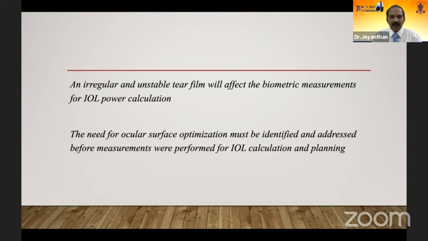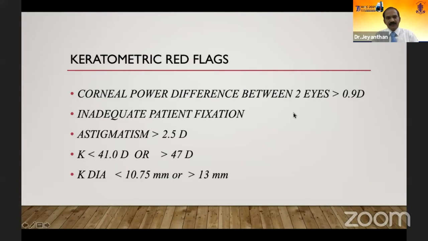An irregular and unstable tear film will affect the biometric measurement for IOL calculation. The need for ocular surface optimization must be identified and addressed before the measurements are performed for IOL calculation and planning. These are the red flags during keratometry.